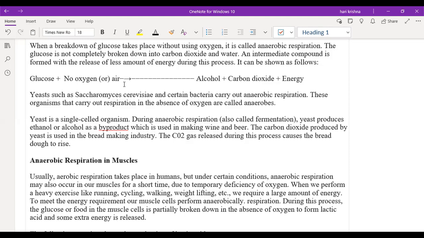Sir, that's why after a running race, a few people are able to finish the line, but a few people sometimes fall in between the race, because the energy in their muscle cells has run out, sir. So after the race is finished, the one who finished the race is completely fine, so they give him just a chocolate to refill his energy, because sweet items are immediately absorbed in the blood and give us energy.